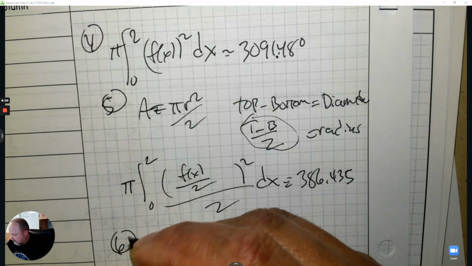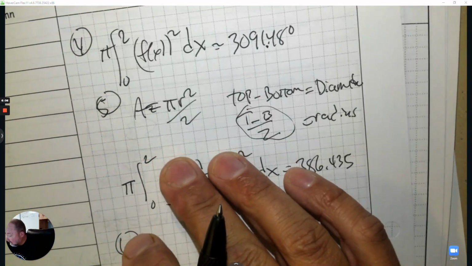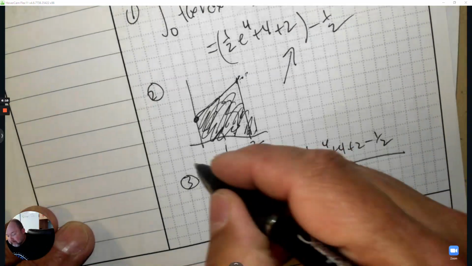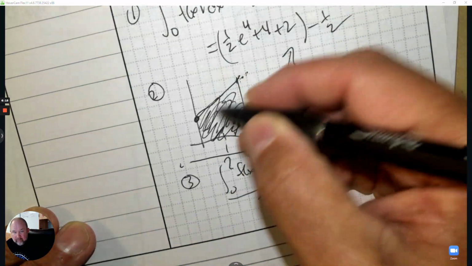Number 6. Set up an integral for the volume revolving the region about the line y equals negative 2. So if I think of this region around y equals negative 2 down here, now when I revolve around, there's a space. So I have 2 circles.